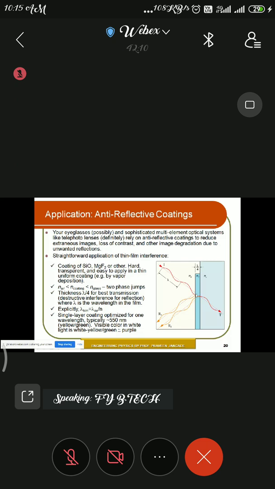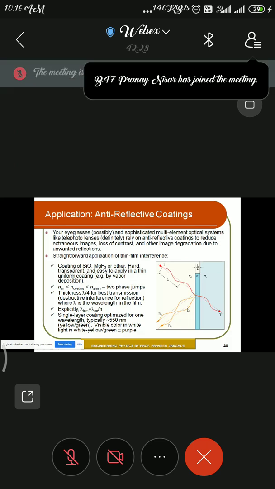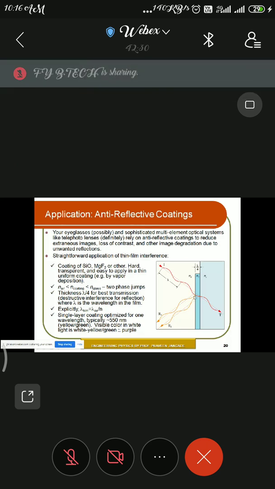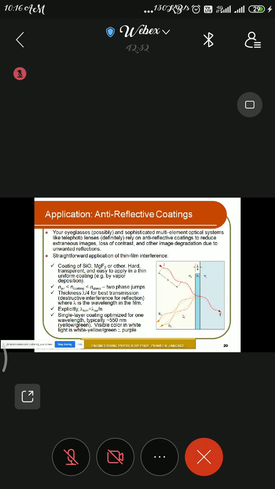The reflection is from rarer to denser, so there is a phase change. And then the other ray also introduces a phase change of pi, because there is another medium with a higher refractive index than the previous one. So both the rays will come out with a phase change of pi radian.